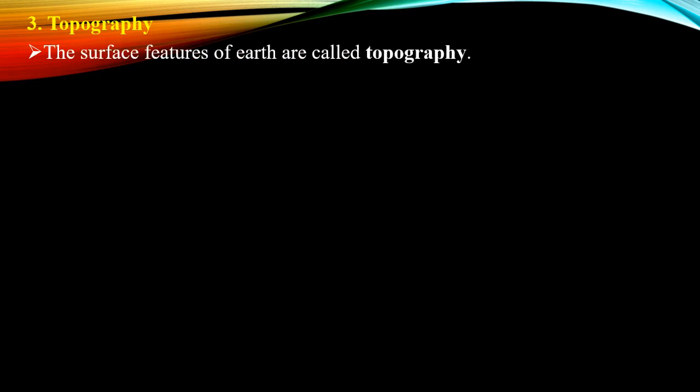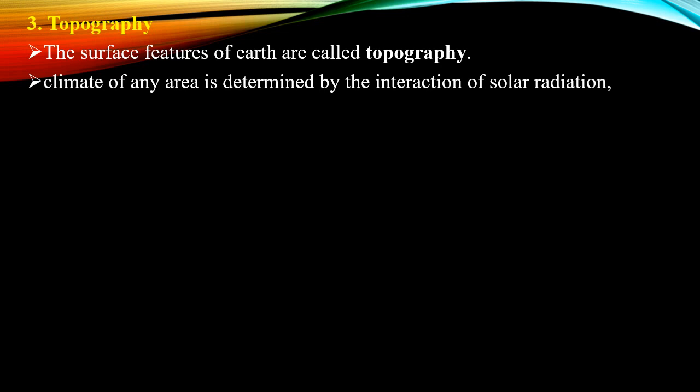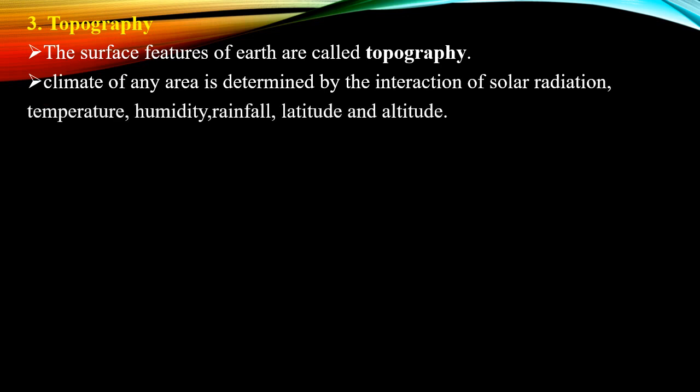Topographic factors. The surface features of the earth are called topography. This topography also influences the climate of any area by the interaction of solar radiation, temperature, humidity, rainfall, latitude and altitude. So the vegetation is also affected by all these factors.